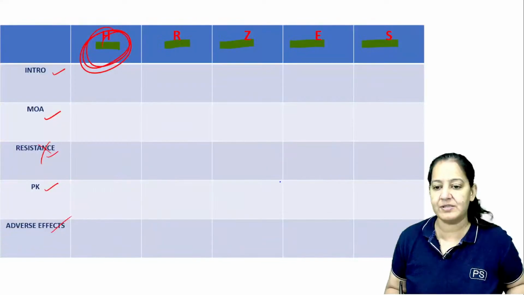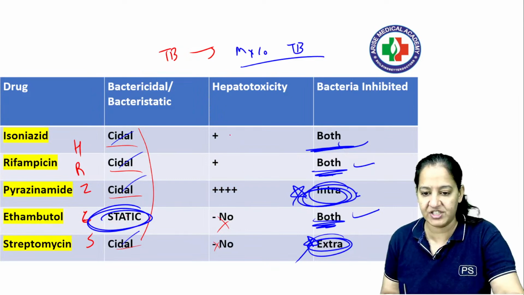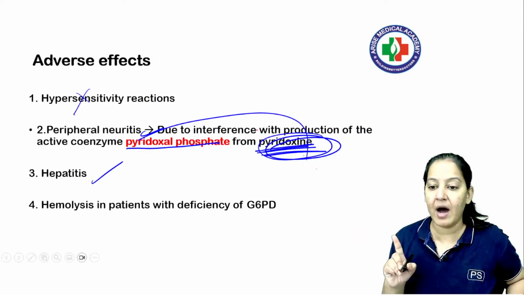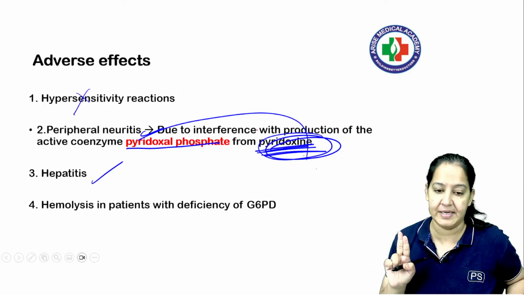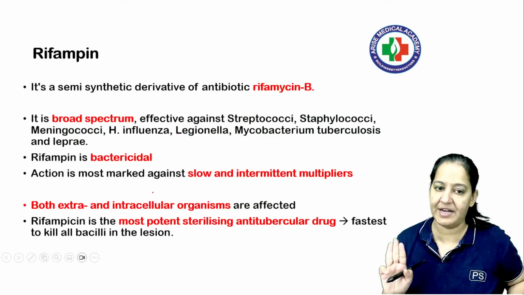I told you ना, the first 3 drugs cause hepatitis. See, you can see it here. Hepatitis, the first 3 drugs, H, R, Z, they all cause. तो hepatitis तो है ही है. उसके अलावा pyridoxine deficiency और उसके अलावा hemolysis and G6PD deficiency. So that's the 3 side effects you have to learn.